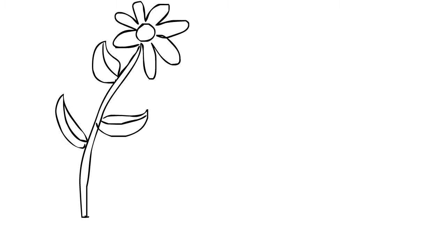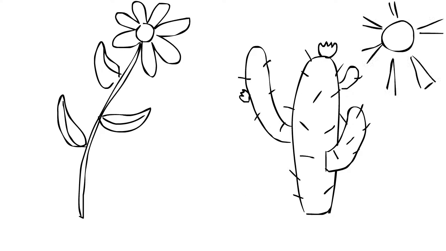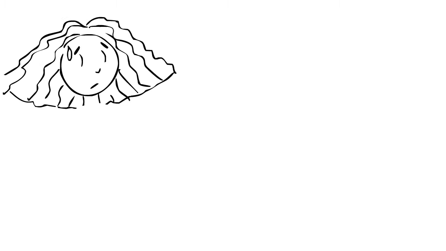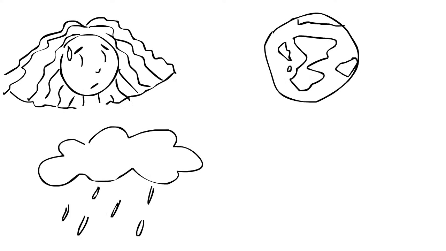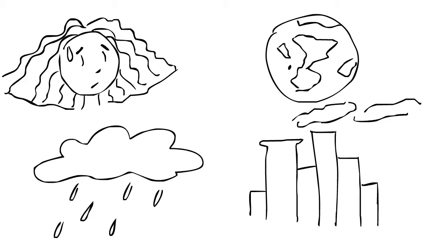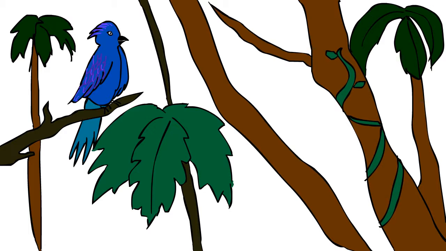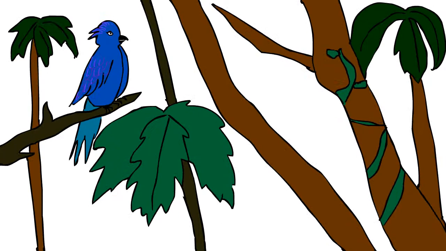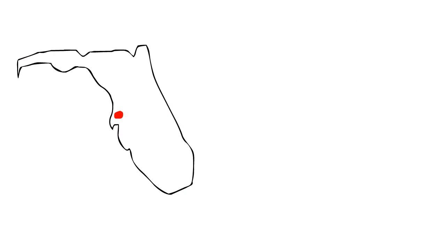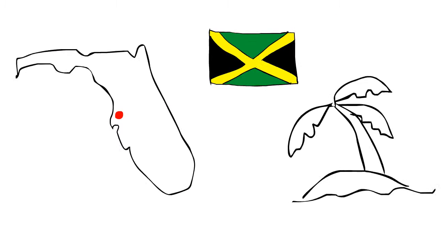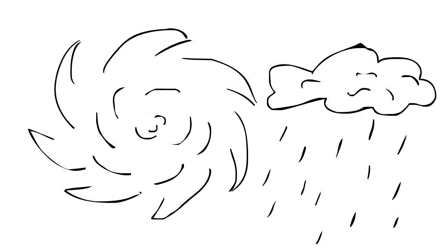Plants and vegetation are both affected by a variety of environmental factors. Humidity, geographical location, precipitation, and pollution all can affect the biodiversity of plants in a given area. Tropical forests near the equator are known for their large amounts of biodiversity. Areas like Tampa, Jamaica, and the Cayman Islands are humid and wet environments. These regions experience frequent hurricanes and storms.